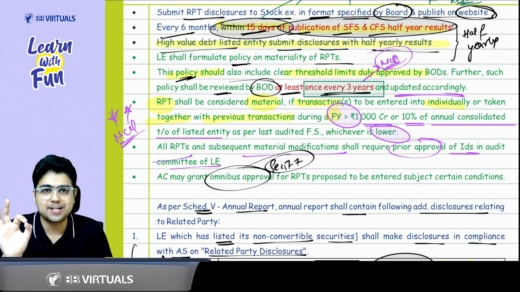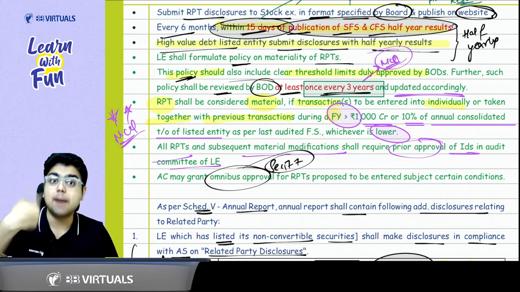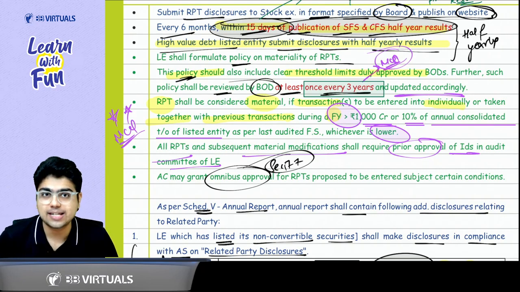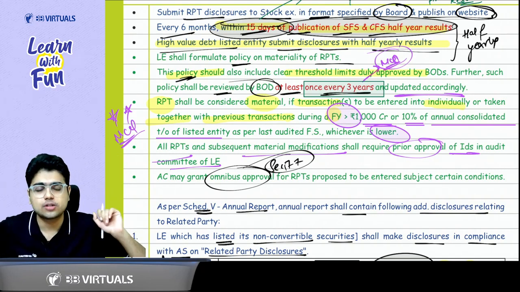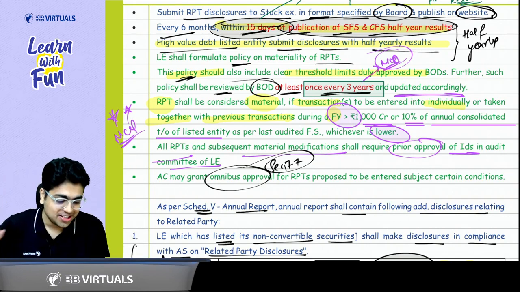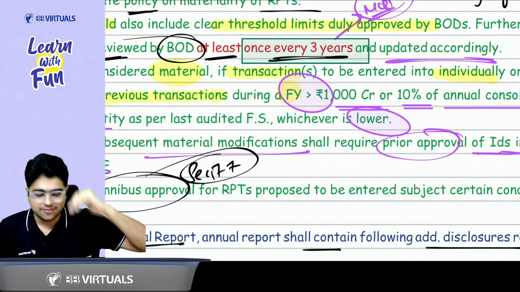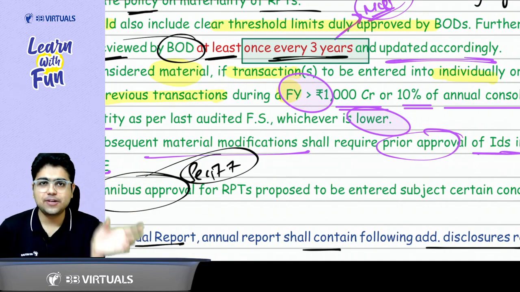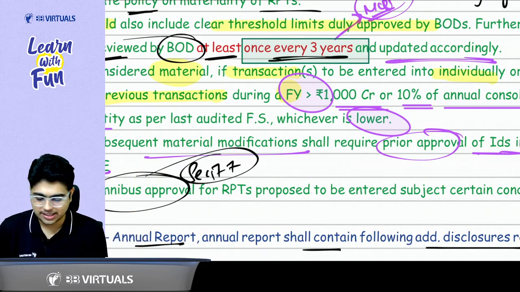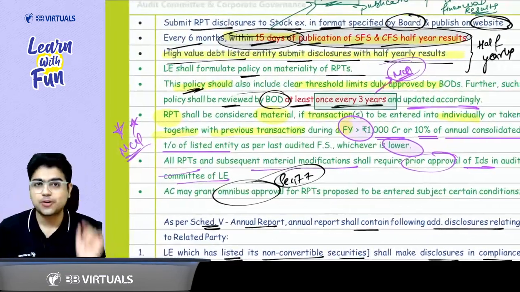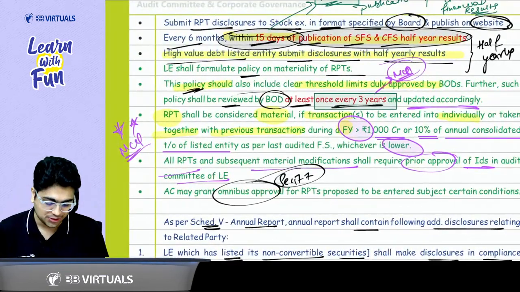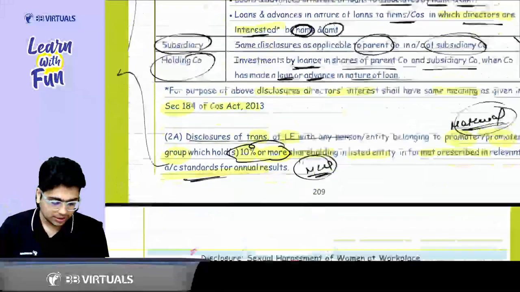Now, what is a material related party transaction? Sir, a material related party transaction is one which is above the threshold limit. Now, what was the threshold limit? 1000 crore. Say it with me. 1000 crore. So 1000 crore or 10% of the consolidated turnover of the company, whichever is lower. If it is above this, it will be considered a material transaction. Very important from the MCQ point of view. Do repeat it thrice or 4 times. Okay, sir. Now you just need to read through this part.